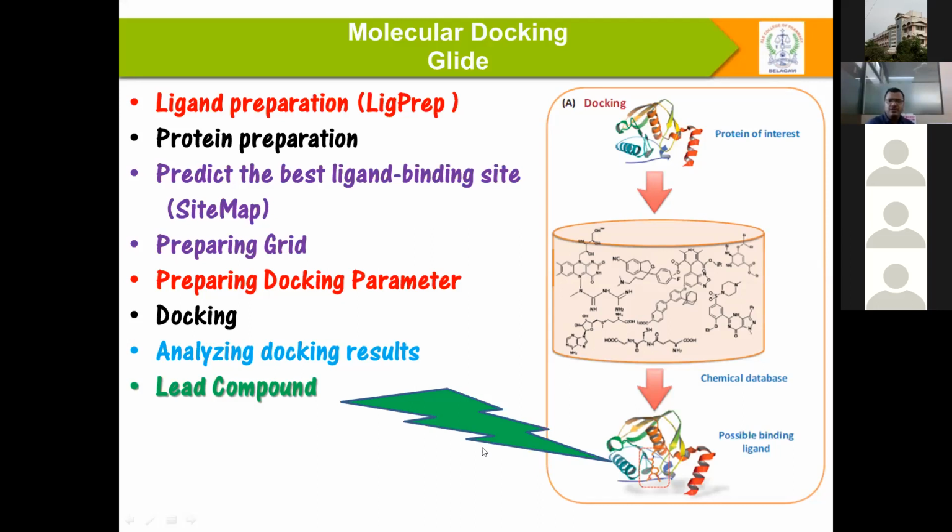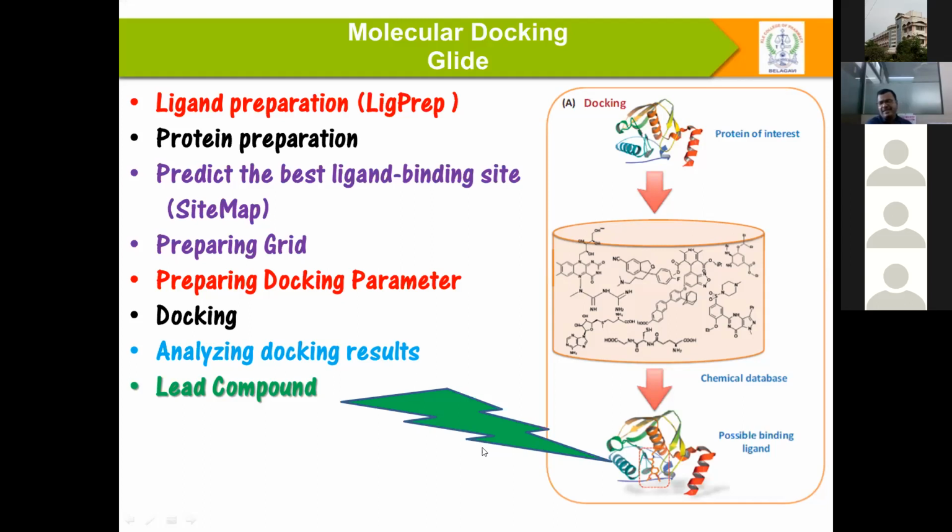When I already know the co-crystal structure, docking is very easy. But sometimes we don't know exactly where the target site is. SiteMap can help to understand where exactly the target is. There are also some web servers that can help to understand the binding site.